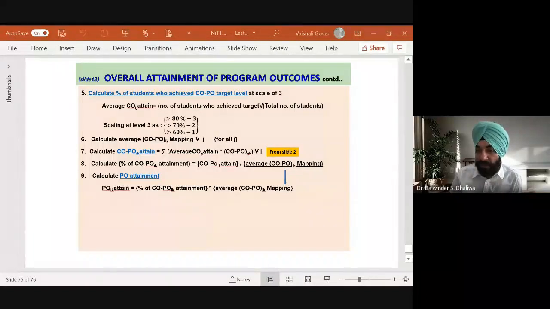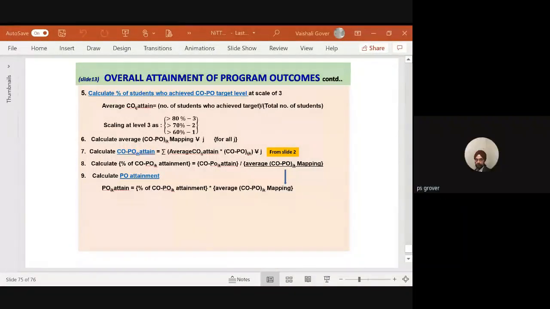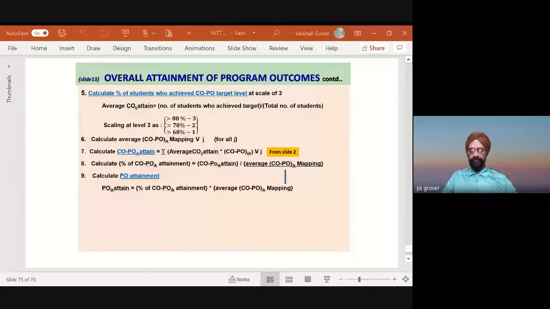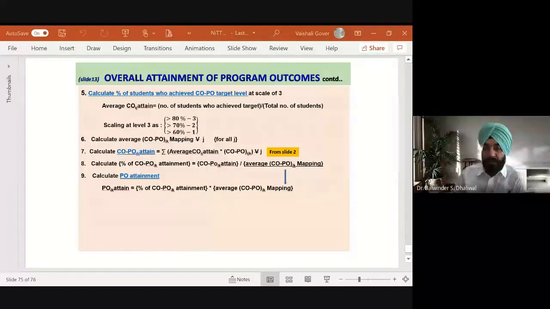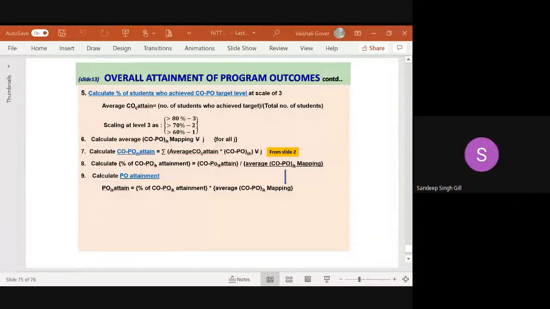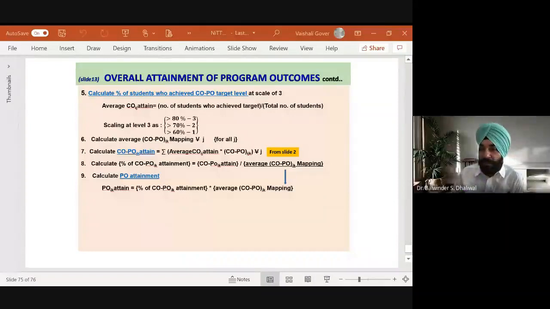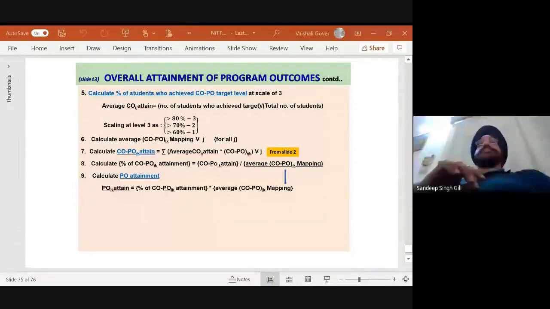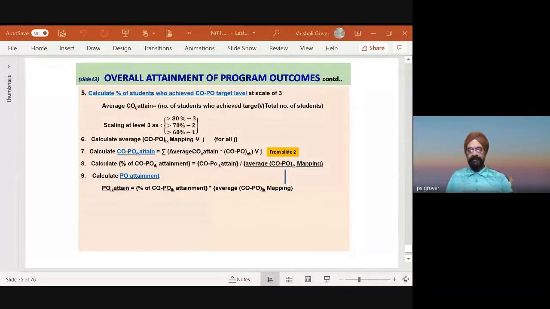Thank you, sir. Thank you very much. So there is one more query, that how many maximum COs we should keep for one course? How many COs we should keep one course? 5 to 6. 5 to 6. Okay, sir. With this, देखो मैं बताऊँ आपको, ये एक thumb rule है. ऐसा नहीं है कि मतलब आप state कर देंगे तो कोई गलत कहेगा. This is what the institution is doing.